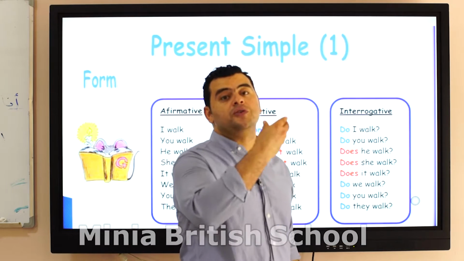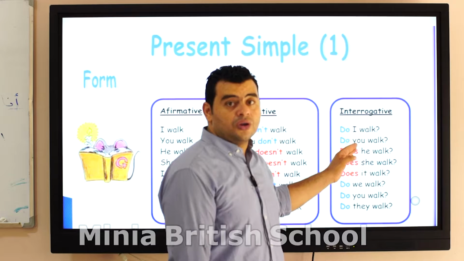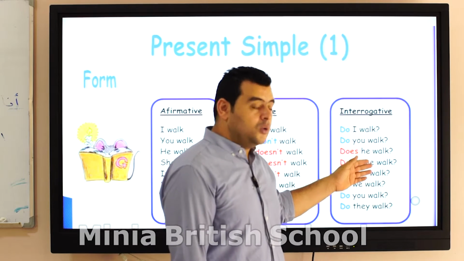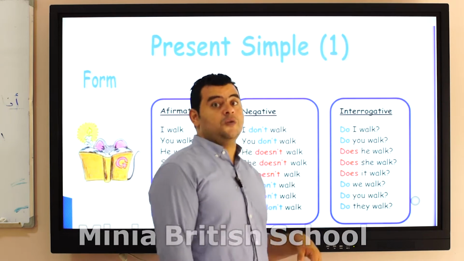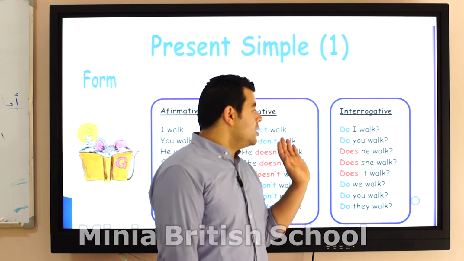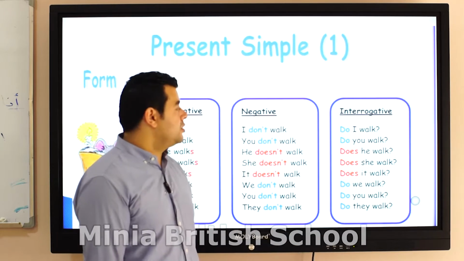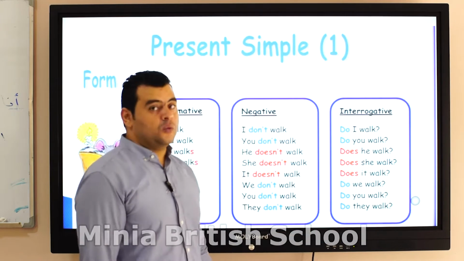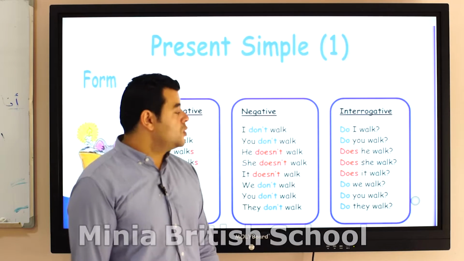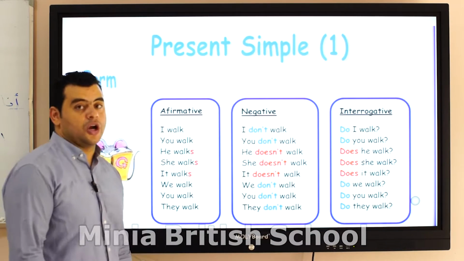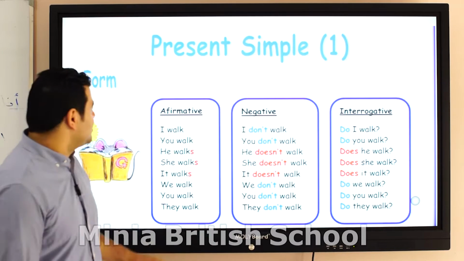Change the tone of your voice. Do I walk? Do you walk? Does he walk? Does she walk? Does it walk? Do we walk? Do they walk? So it's about do and does.